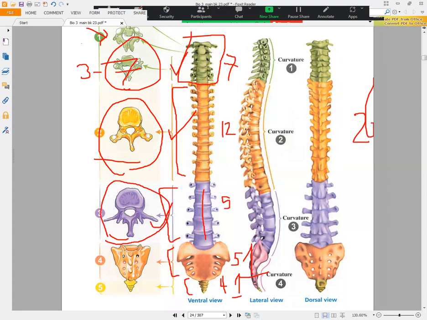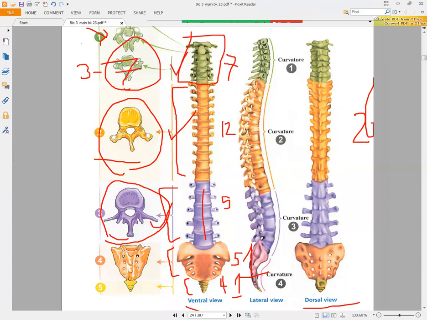From here also, you have to differentiate between the ventral view and the dorsal view. If you look here, you will find that this is a ventral view. Why? Because we have here the body of the vertebra, which is called the centrum. The centrum is present in the ventral view.